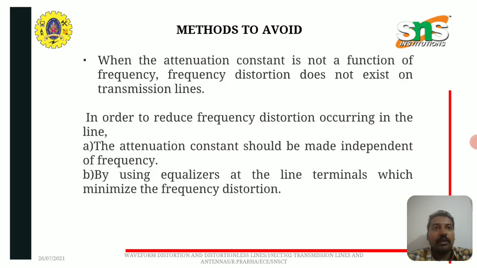The method to avoid frequency distortion: when the attenuation constant is not a function of frequency, frequency distortion does not exist on the transmission lines. In order to reduce frequency distortion occurring in the line, the attenuation constant should be made independent of frequency by using an equalizer at the line terminals, which minimizes the frequency distortion.